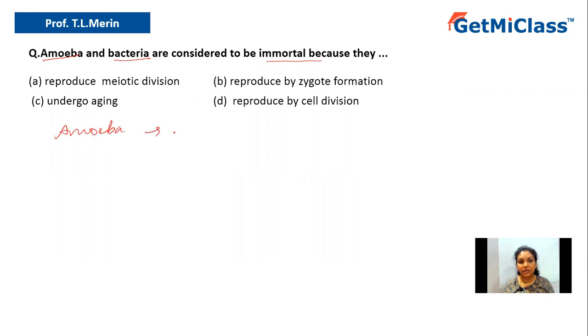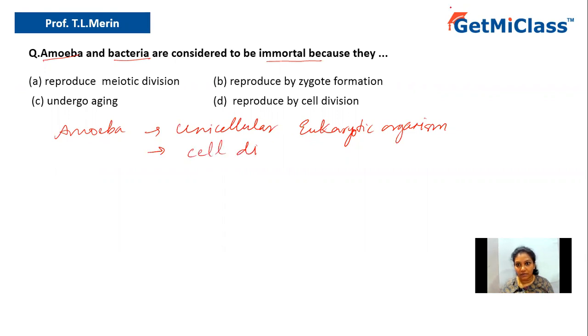Amoebae are unicellular eukaryotic organisms. Why? Because they are made up of single cells and they are eukaryotic. They have a true nucleus. And how do they reproduce? They reproduce by cell division, which is called binary fission.